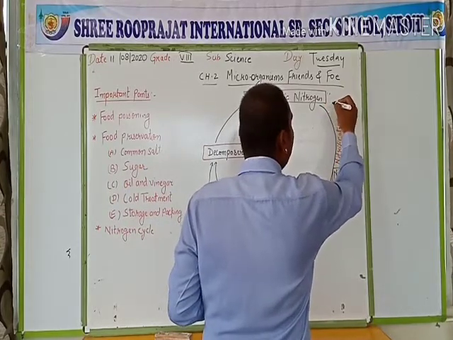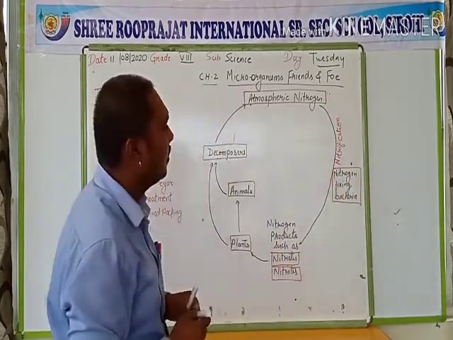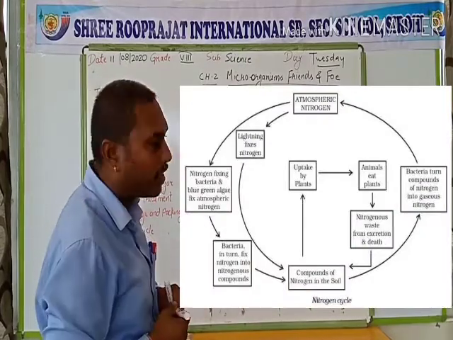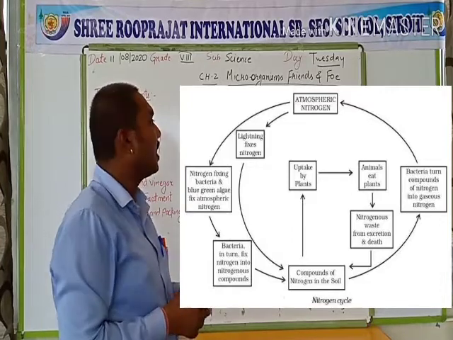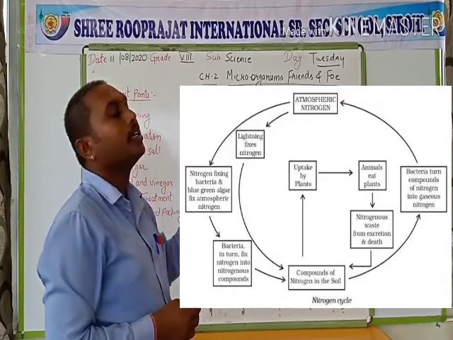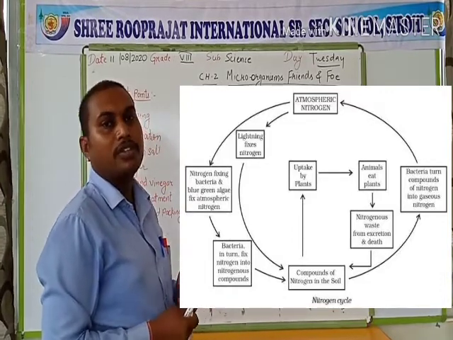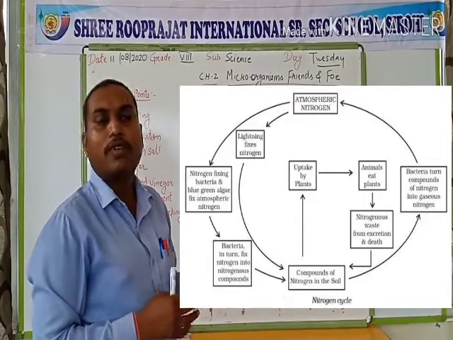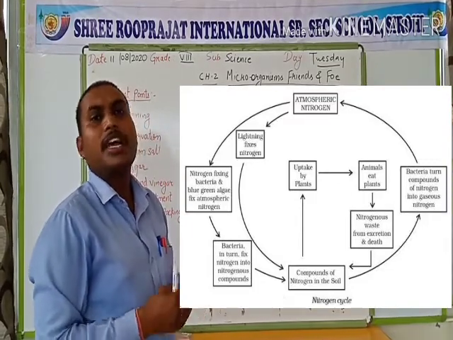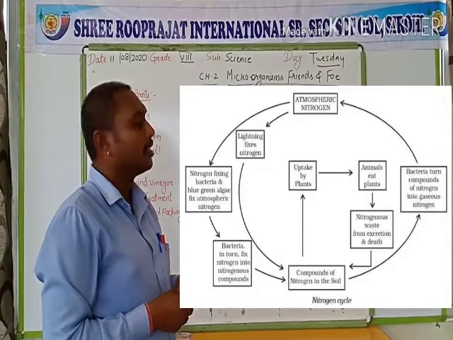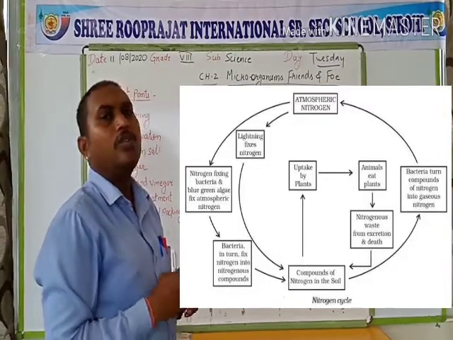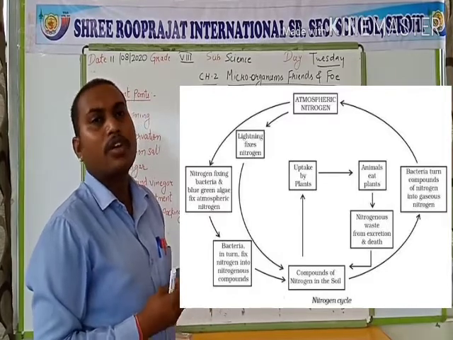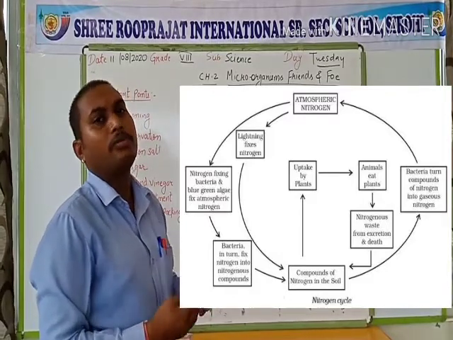Another process is also there known as ammonification, in which atmospheric nitrogen is directly converted by the bacteria into ammonia, and this ammonia again gets converted into the atmospheric nitrogen. The formation of the ammonia from the atmospheric nitrogen is known as ammonification, and the conversion of the ammonia or the ammonium products into again the atmospheric nitrogen or nitrogen gas is known as deammonification.